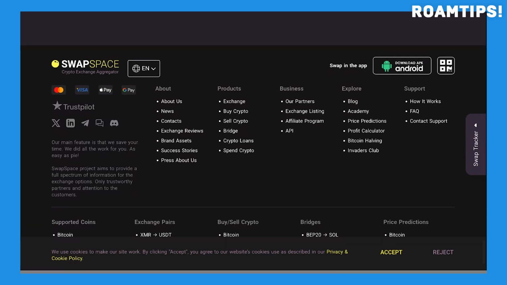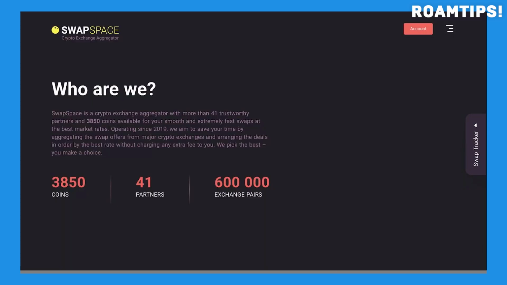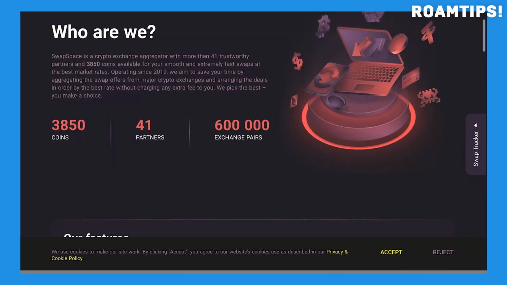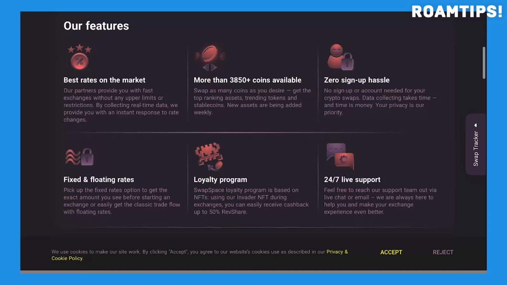One of SwapSpace's standout features is its focus on user privacy. By not requiring account creation, the platform minimizes the amount of personal information collected, providing users with a greater sense of security. This is a particularly attractive feature for those who prioritize anonymity and data protection within the crypto space.